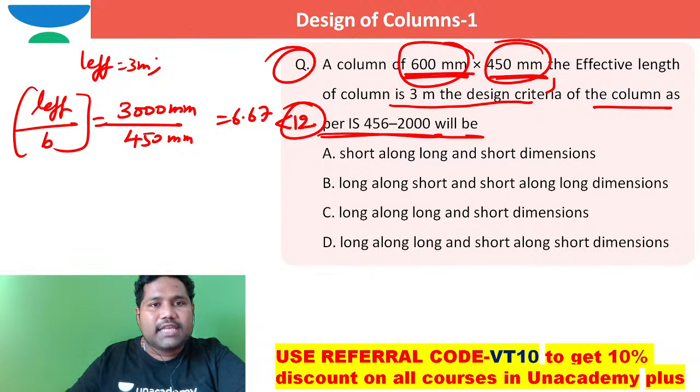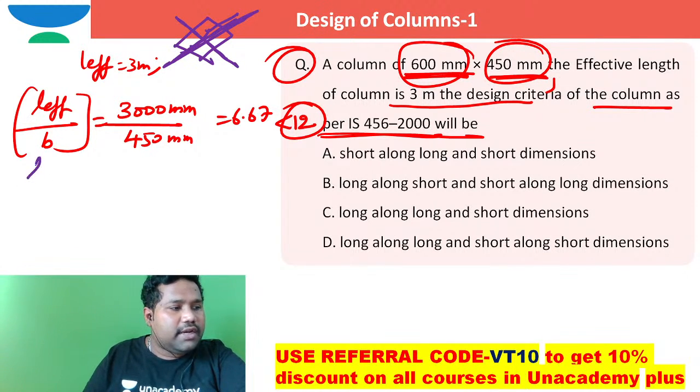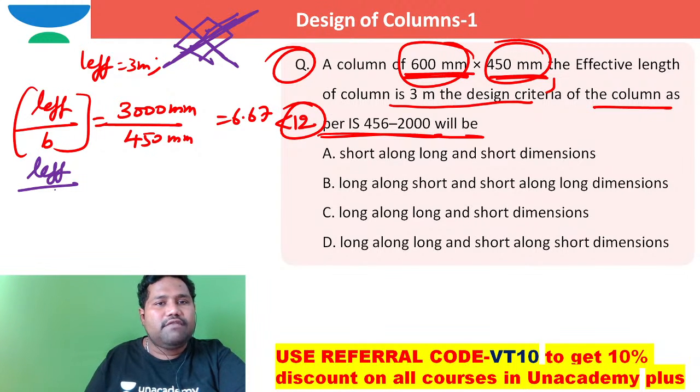Here they are asking you to work out the slenderness ratio with respect to the shorter direction and with respect to the longer direction of the cross section. So the next one is effective length by least dimension with respect to the longer direction of the cross section.